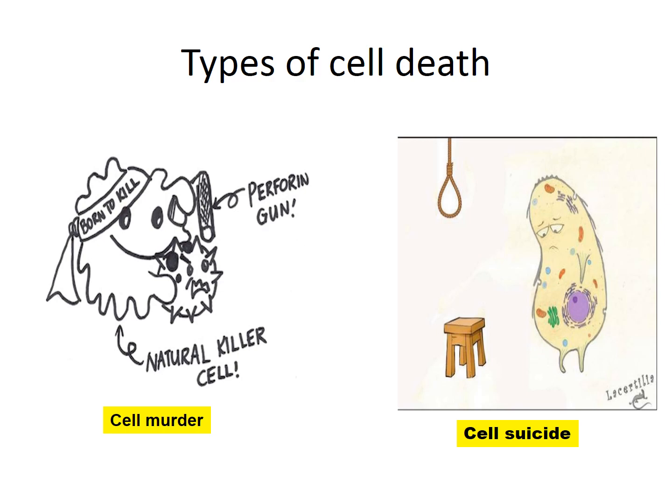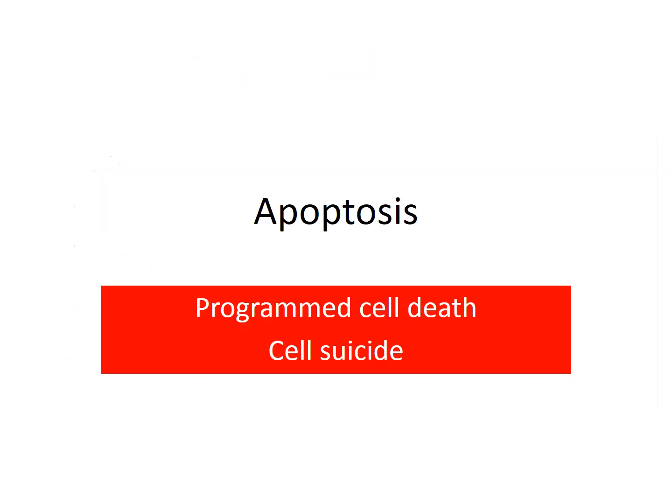Or during the developmental process, certain regression of the ductal systems is required, so cell suicide will occur. So this cell suicide is known by the name of apoptosis, and the cell murder refers to the necrotic process. Talking about apoptosis, it is also known by the name of programmed cell death or cell suicide.